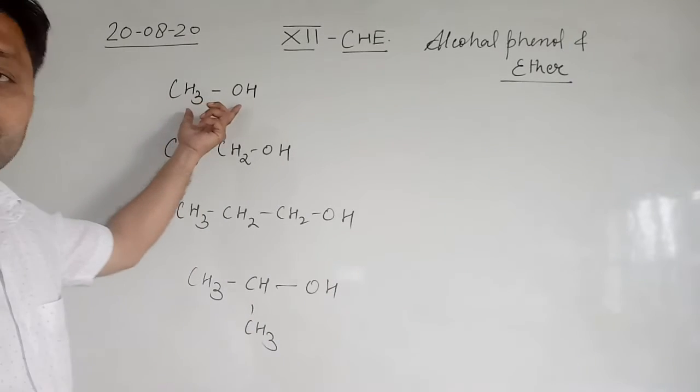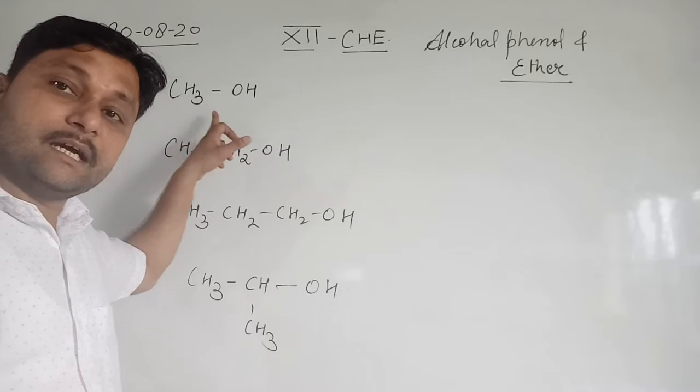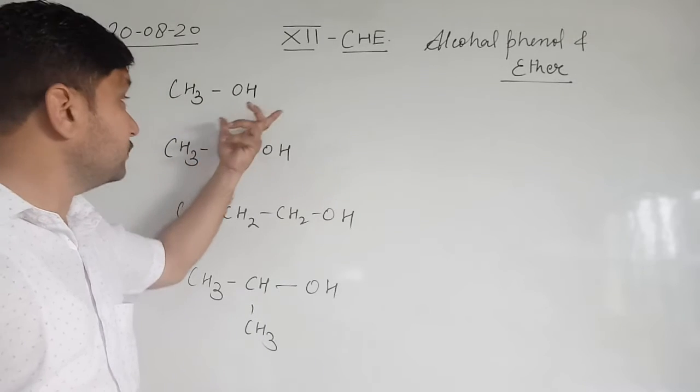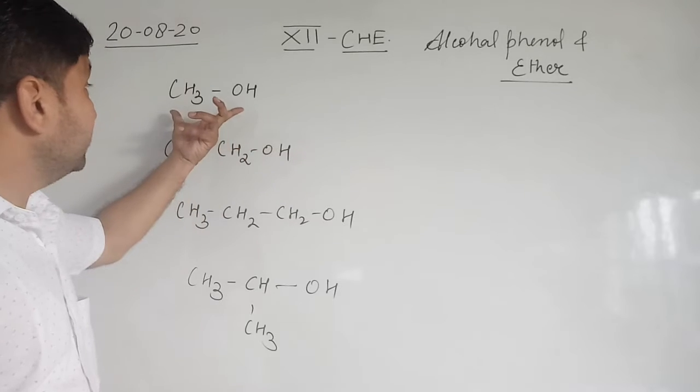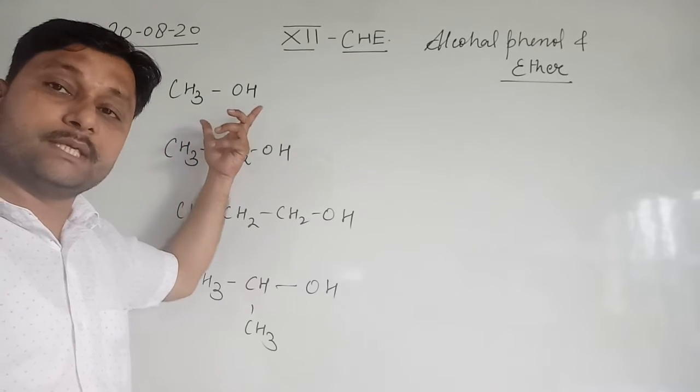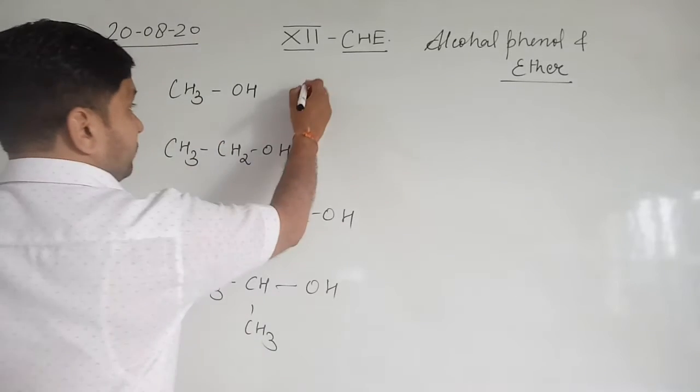So this is the first one. Only a single carbon is present with the hydroxy group, that is the alcoholic group, and this compound is the simplest alcohol, known as methanol.